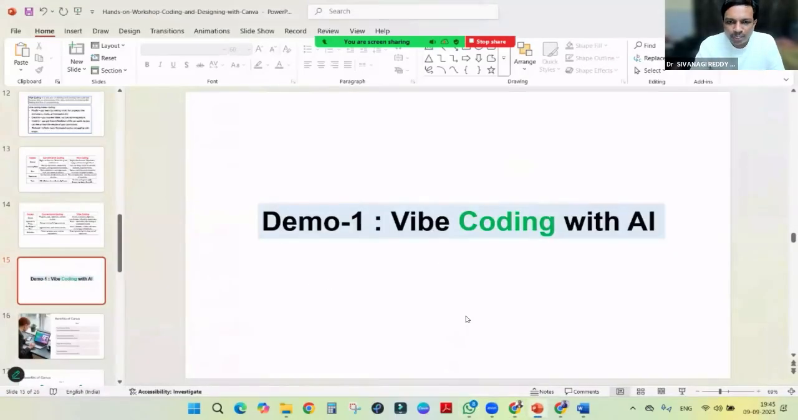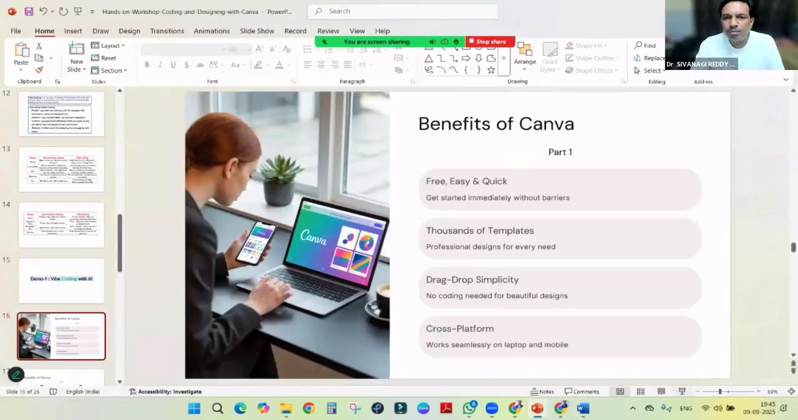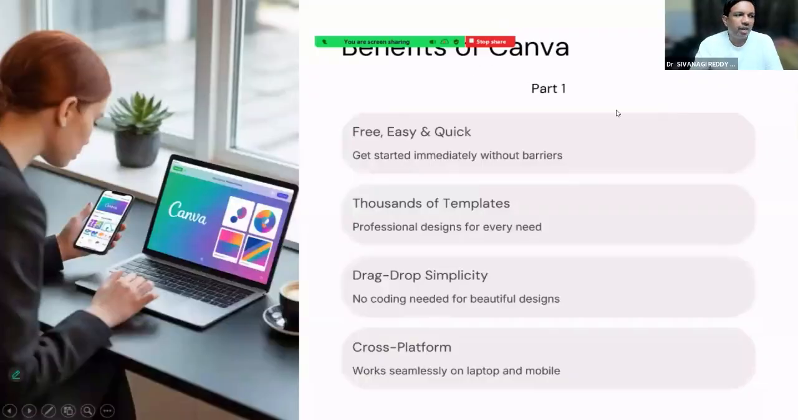So I hope many friends can easily use Canva and code today itself, right? Now apart from coding, we will move to the benefits of Canva, right? So the benefits of Canva are very useful. First of all, it's a free account we can use and it's easy and quick. Designs also we can do easily.